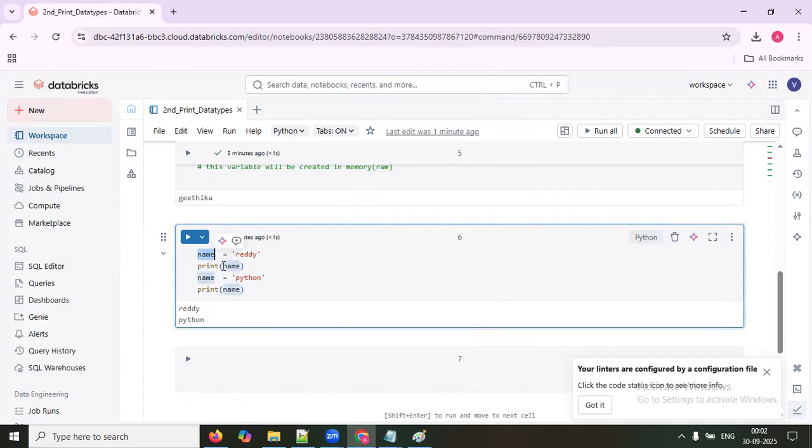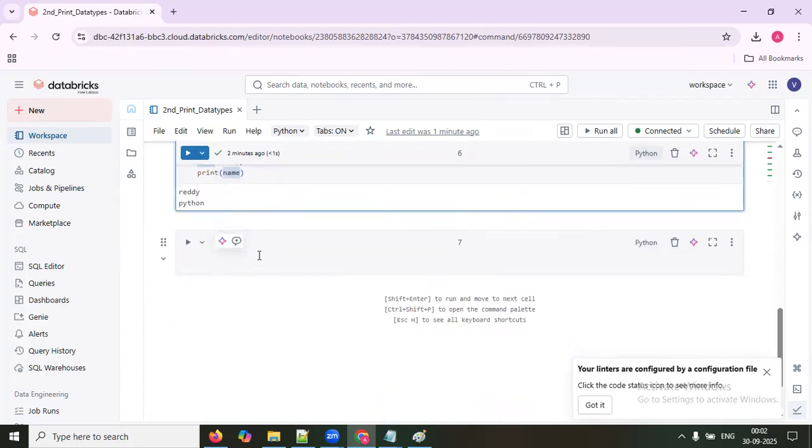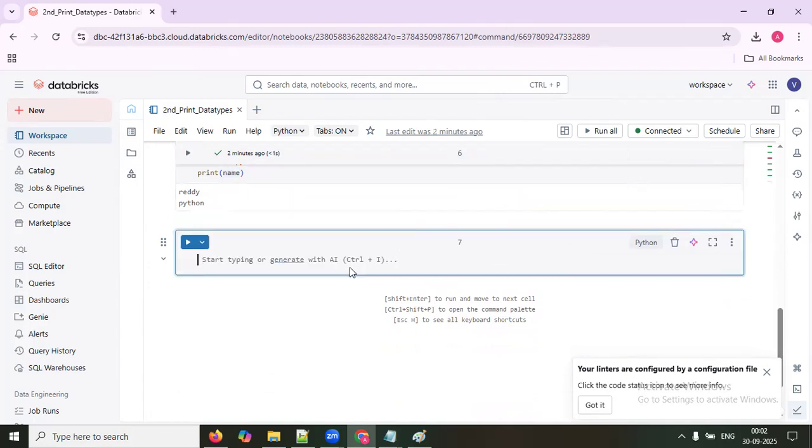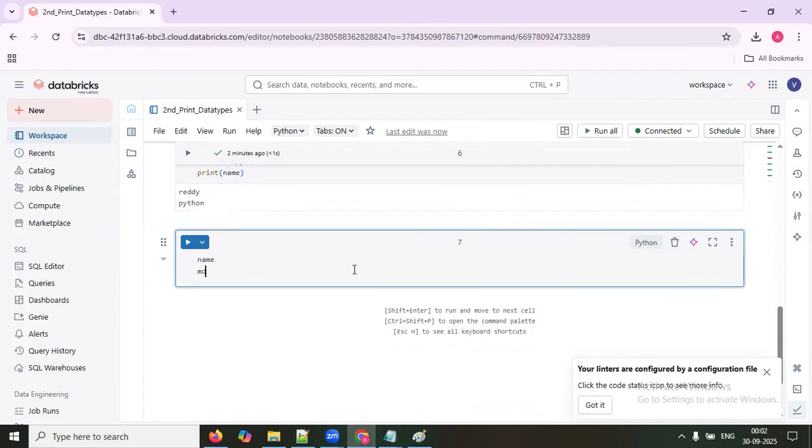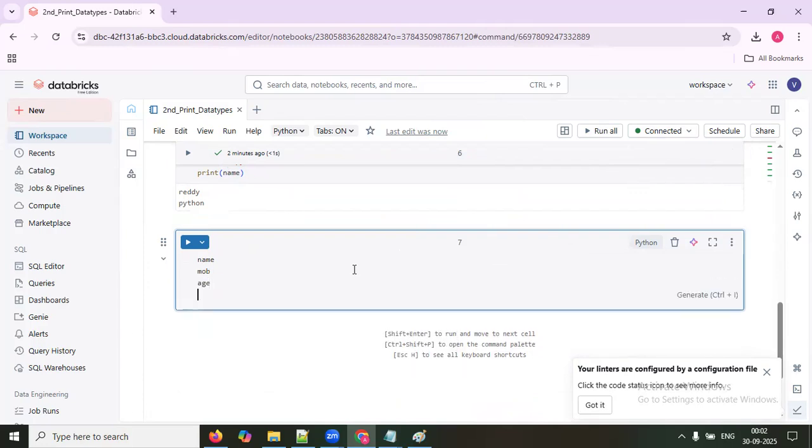So what is this name? It is a variable. Like this, what all variables can I declare? It is up to you, or up to the requirement you are getting in the project. No, Arjun, I wanted to store name, mobile number, age, gender. It's up to you.